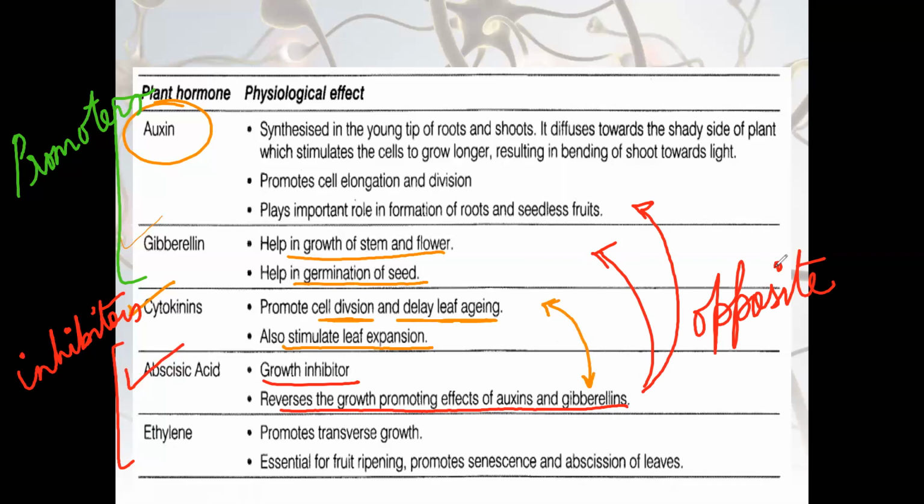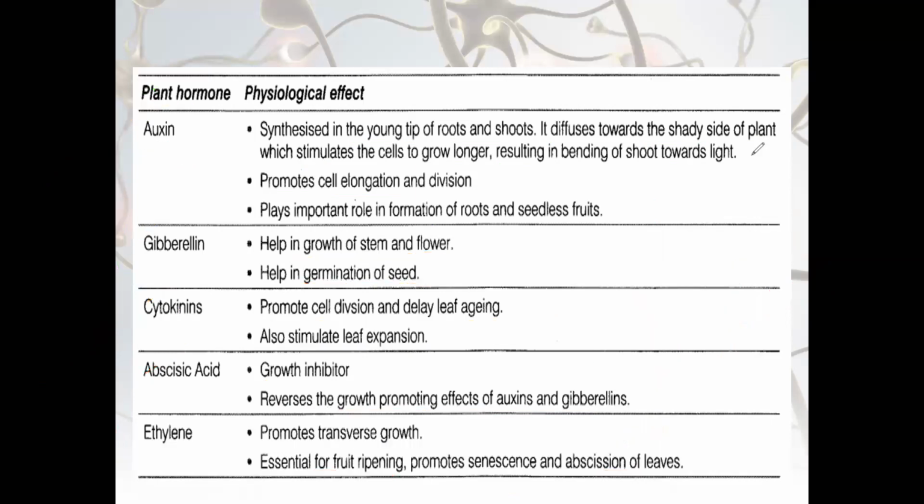All right. Ethylene promotes transverse growth, is essential for fruit ripening, and promotes senescence and abscission of leaves. That means wilting of leaves, right? And senescence is the aging of leaves, aging of the plant. So this was about the phytohormones. Also, we have learned the effect of the functioning of auxin. Now let's move ahead.